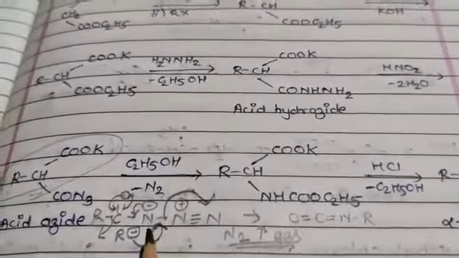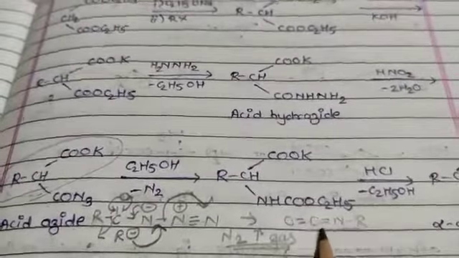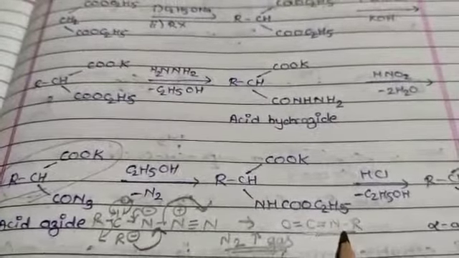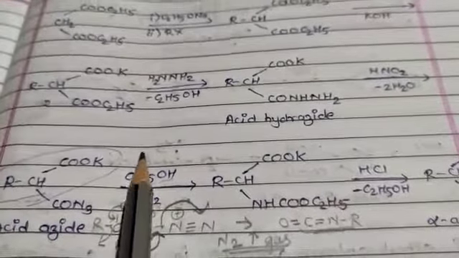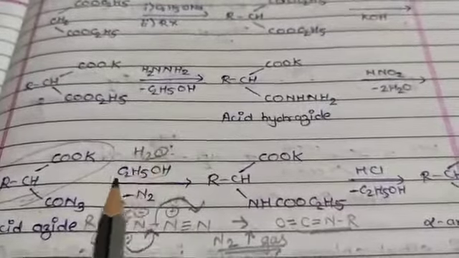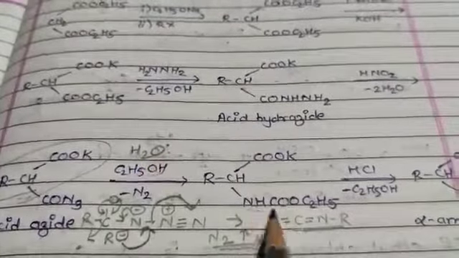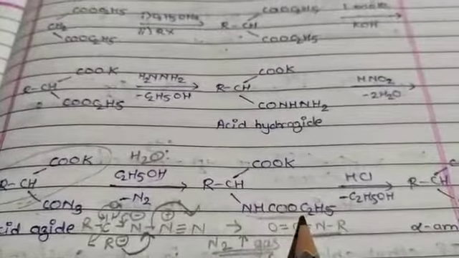So you will get this type of compound, and then it reacts with methanol and water, or ethanol and water, and you will get the carbamic ester.